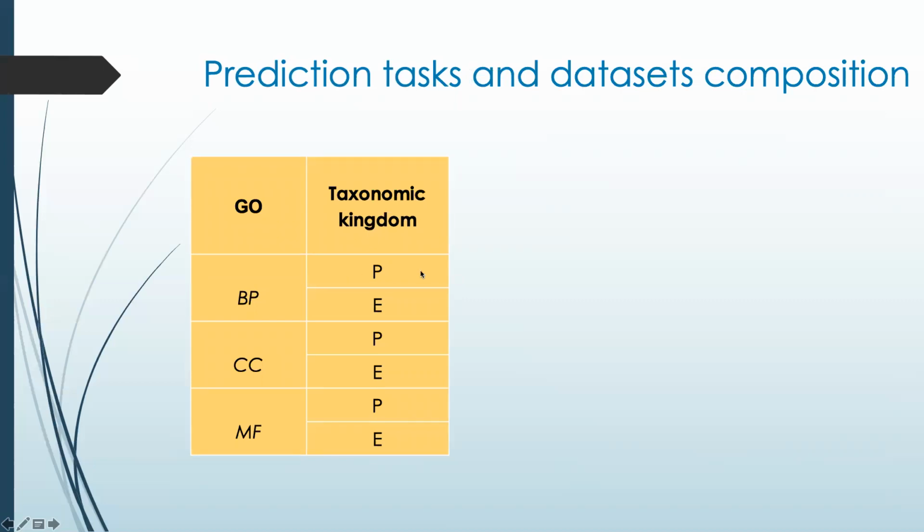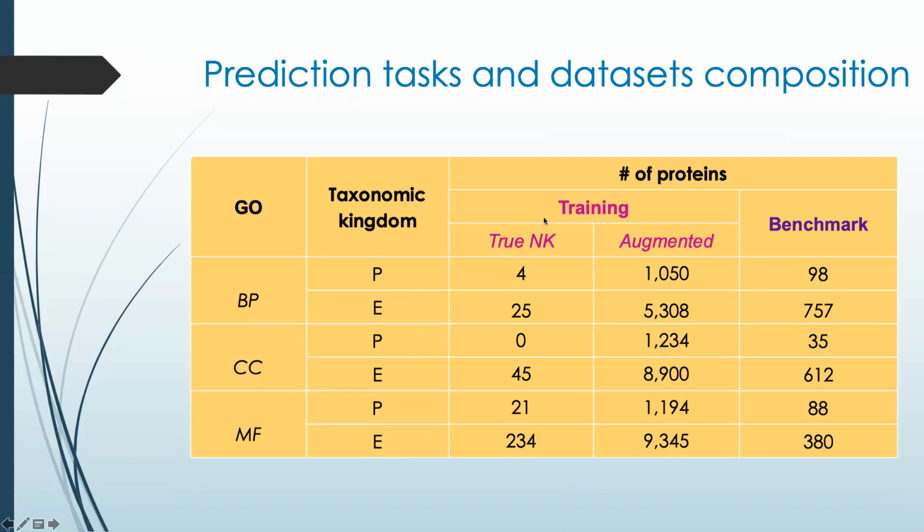For each of them, the number of proteins that were available in the training and benchmark datasets is summarized in this table. Notice here that in the 6 cases, the number of true no-knowledge proteins available for training DeepGO is really low. Even more, in the case of the prediction of cellular component GO terms for prokaryotic proteins, there are no examples of true no-knowledge proteins in the training dataset.